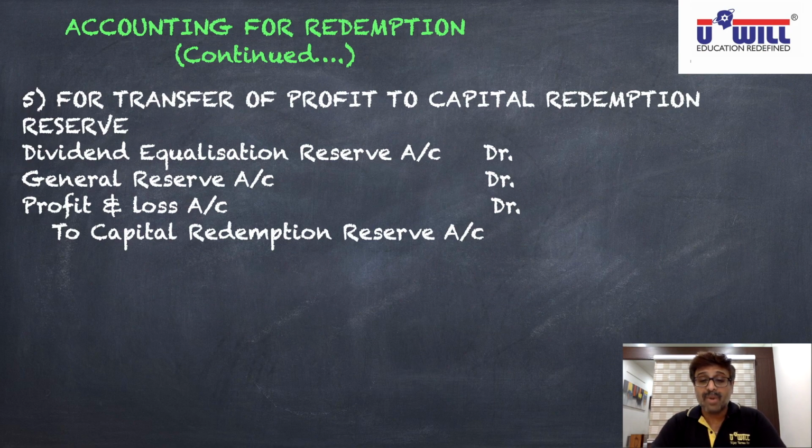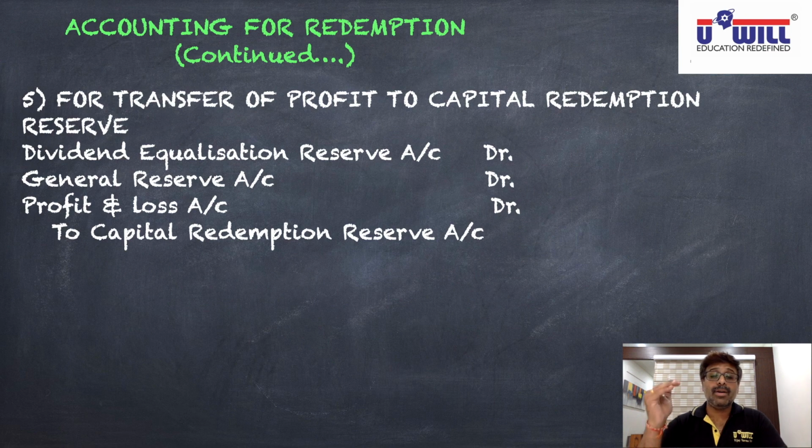For transfer of profit to capital redemption reserve, if we are using dividend equalization reserve, then dividend equalization reserve account debit. What did we study? Which profits of the company can be used? Which are otherwise available for distribution as dividend. So which are such profits which are available for dividend? Dividend equalization reserve account debit, general reserve account debit, profit and loss account debit. All these three are available for dividend. And where do you transfer them? To capital redemption reserve account.